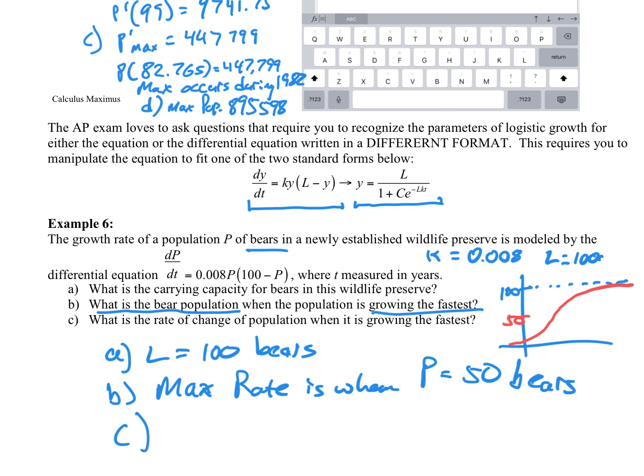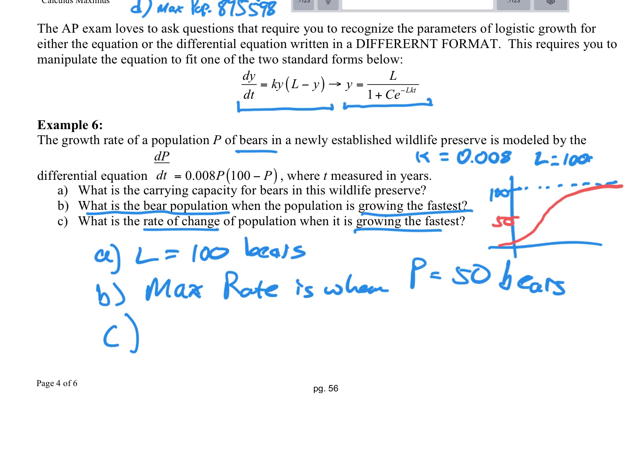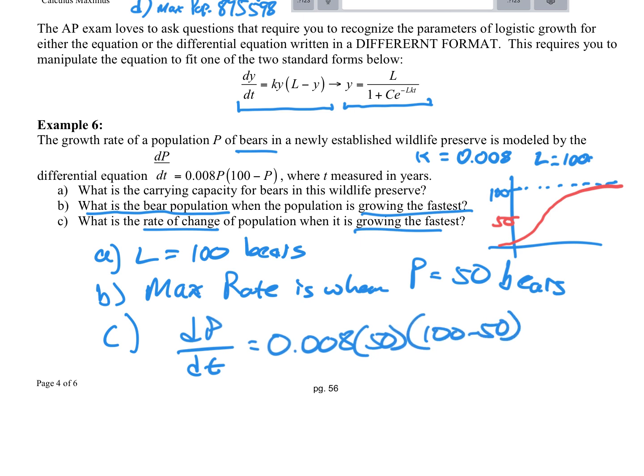C, what is the rate of change of the population when it's growing the fastest? We know it's changing the fastest when the population is 50, so we need to find dP/dt when the population is 50. That's 0.008 times 50 times 100 minus 50.